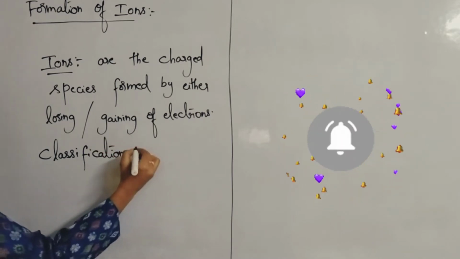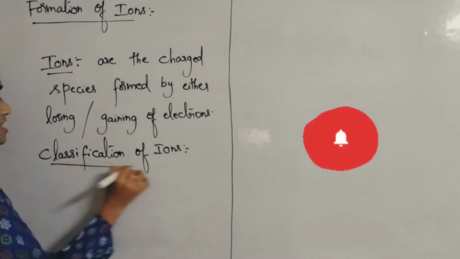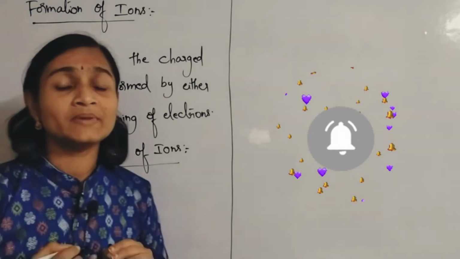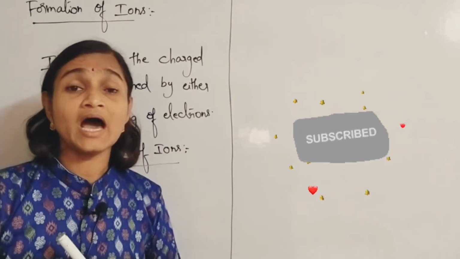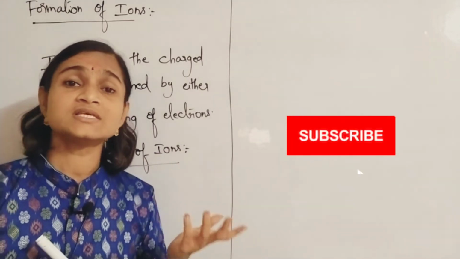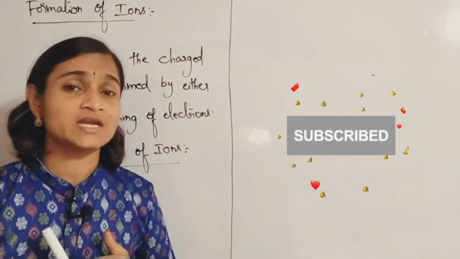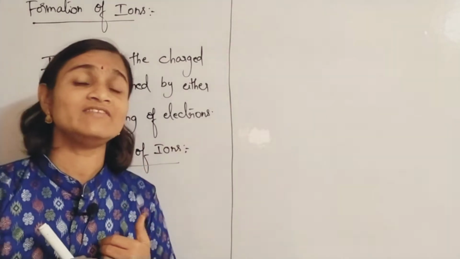Now we will be learning about classification of ions. Based on the charge that is present on that particular species, ions are classified into two types. We all know there are two types of charges: positively charged ions and negatively charged ions.